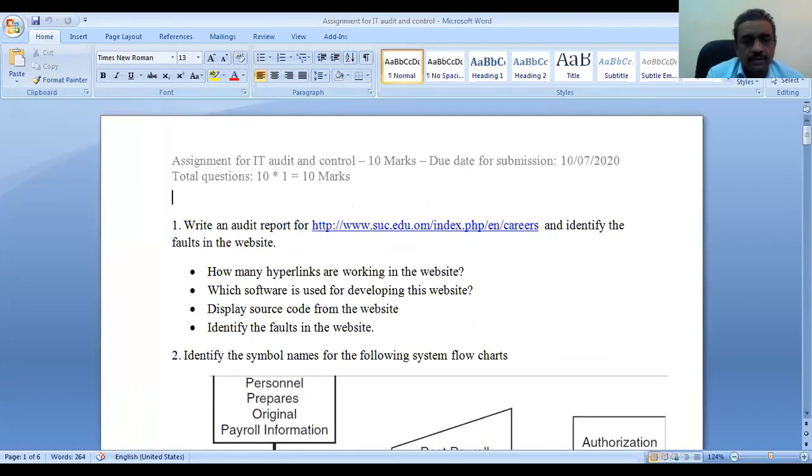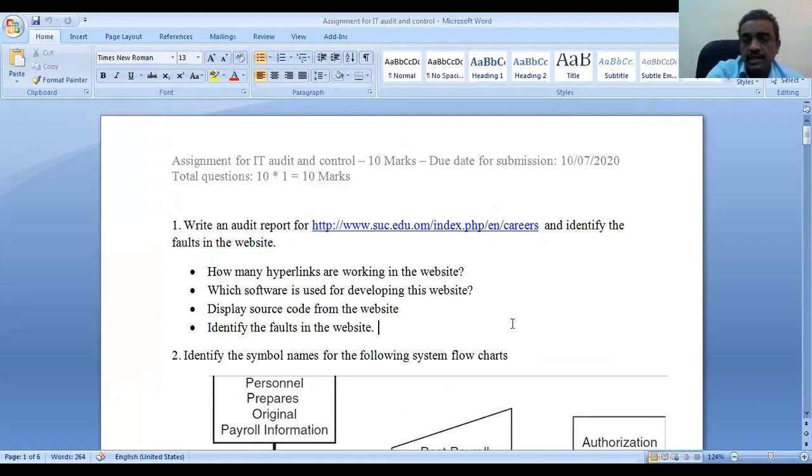In the assignment, first write an IT audit report for this one. So you take this hyperlink, put it where? In the browser, Firefox or Google Chrome. It will go to the particular hyperlink. There you have to identify and write an audit report. An IT audit report has two parts: IT audit objective and procedure.